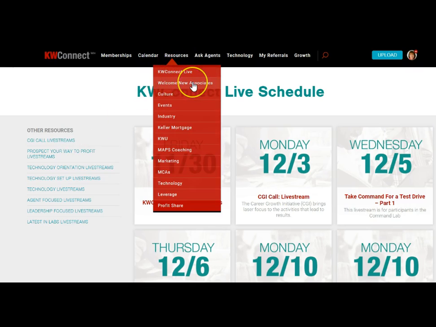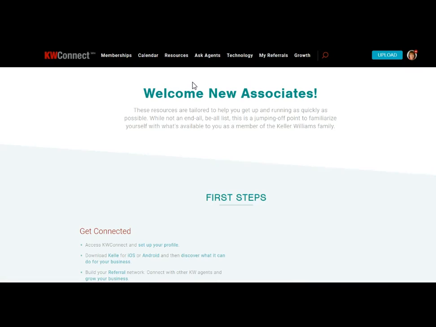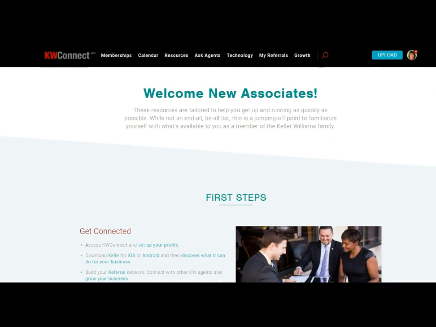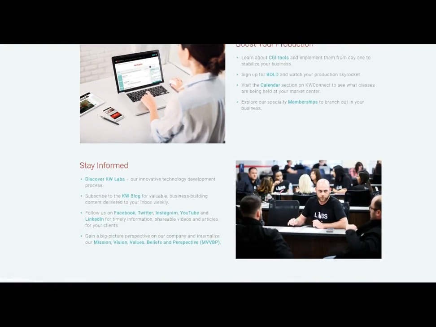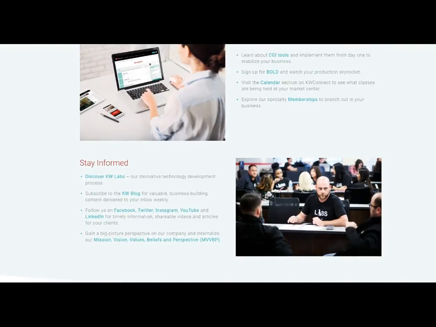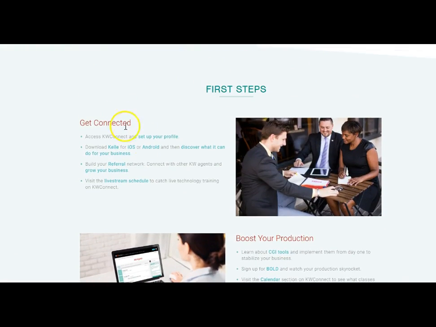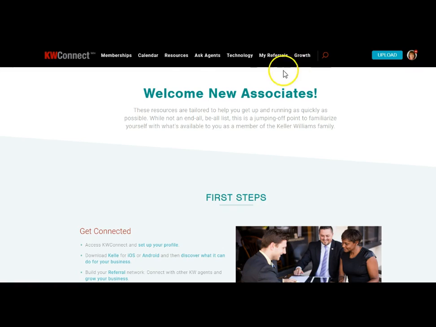Also under resources, welcome new associates. And when you click on that, if you are a new associate, it'll take you through the steps you need to make sure that you've got everything set up and you're ready to run your business. So you can click on all of these different links, setting up your profile, how to download Kelly for different types of operating systems, why use Kelly, build your referral network, and so you go through all of these different pieces, which is put together for new agents or for agents who don't know what parts of technology are available to you. So that's worth going through for any agent.